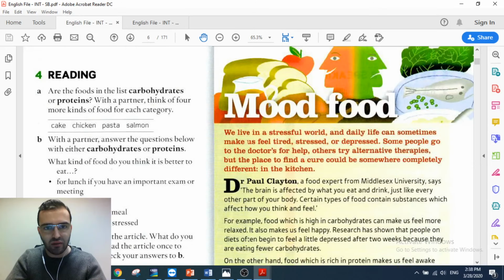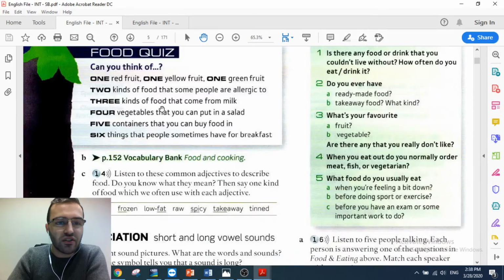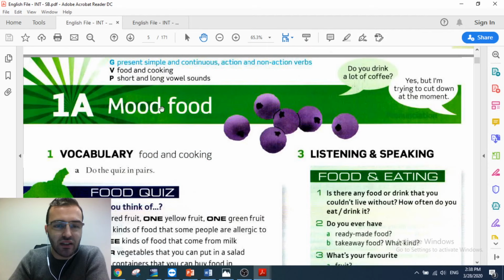So the first chapter of the book is about food, and the grammar part was about present simple and continuous, action and non-action verbs, but considering that this topic is a bit easier and there is not much to talk about it, and I think it is clear for you as an intermediate student, I skipped this part so we can continue with other more important grammar parts.